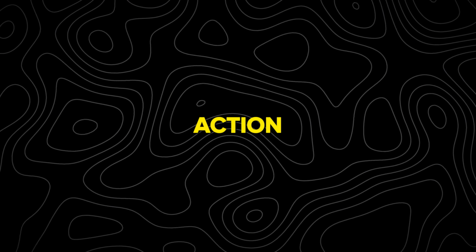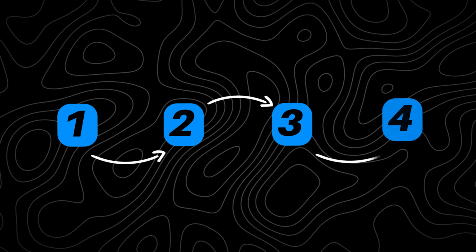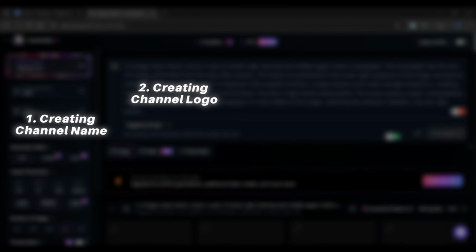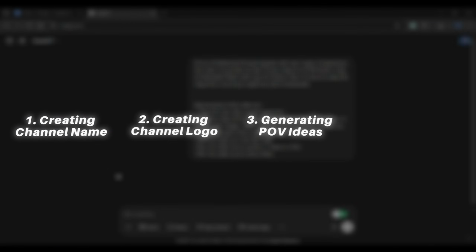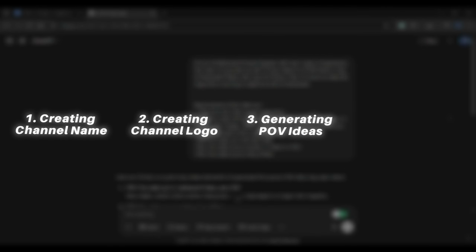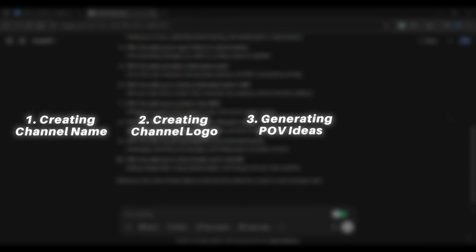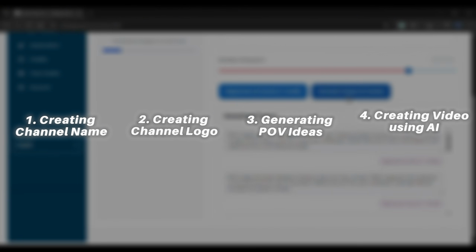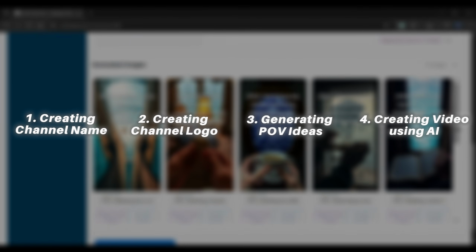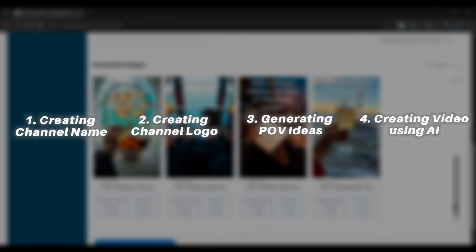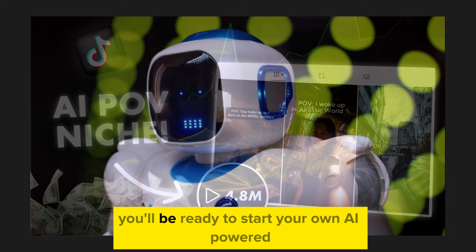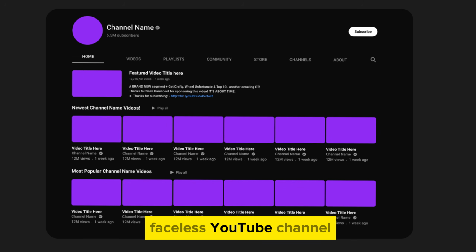Before getting into action, let me quickly explain the process so you can see how easy and quick it is. First, we'll use ChatGPT to generate a unique name for our channel. Next, we'll use an AI tool to create a professional-looking logo. Then, we'll use ChatGPT to generate 10 spicy story ideas that are perfect for the AI POV niche. Finally, we will use an AI tool to create an entire video, including scenes and sound effects. By the end of this video, you'll be ready to start your own AI-powered faceless YouTube channel.